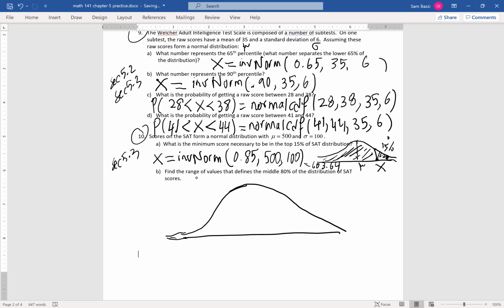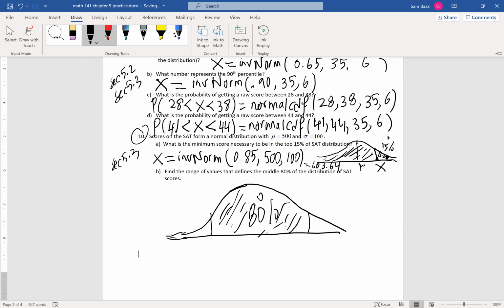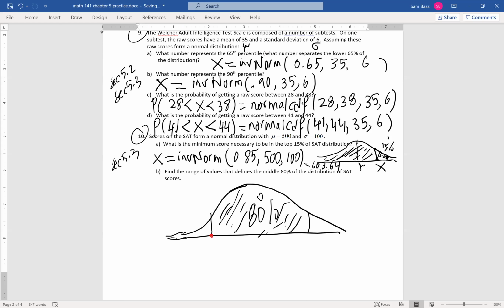Let's say he says middle 80%. You need the 80% in the middle. This is 80%. We need this value, guys, because there are two values that split up the middle, and we need this value.